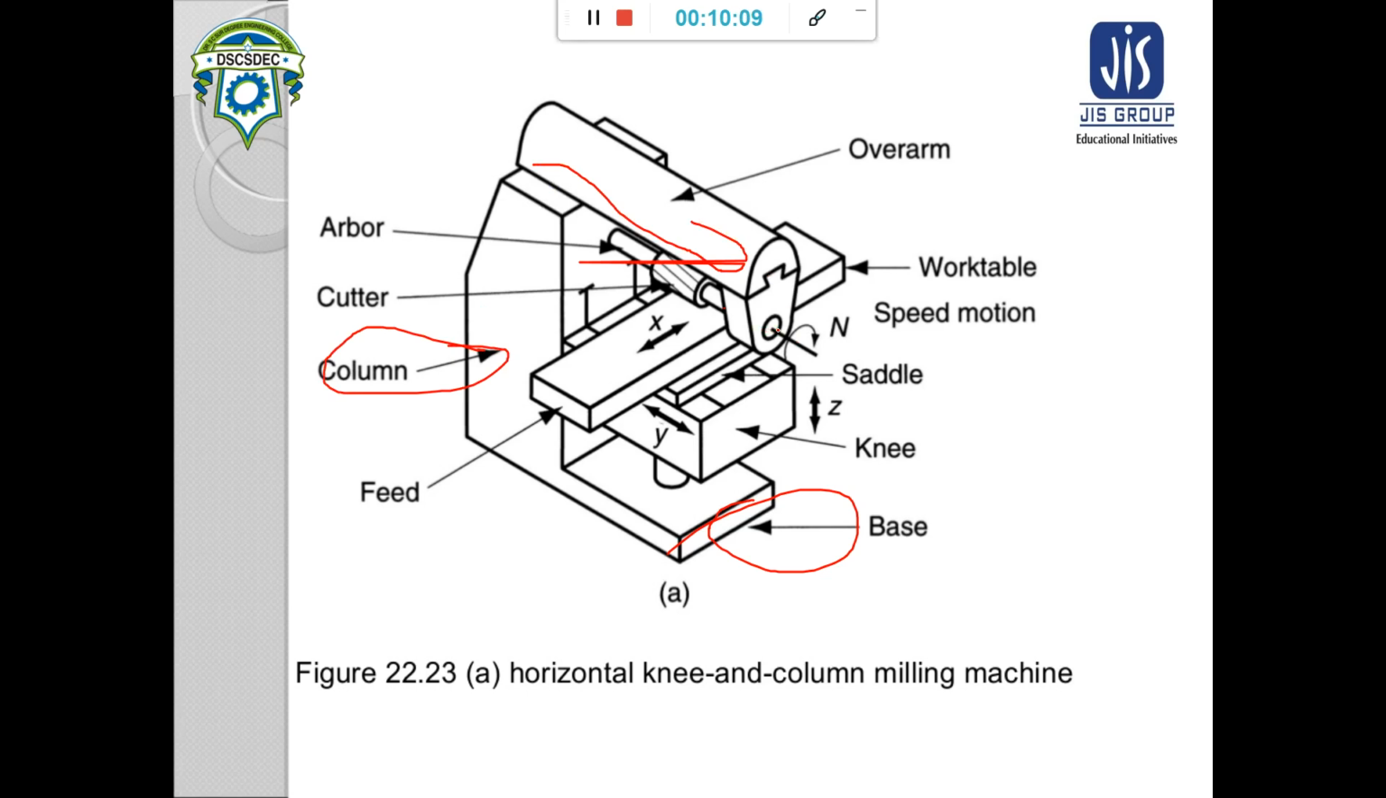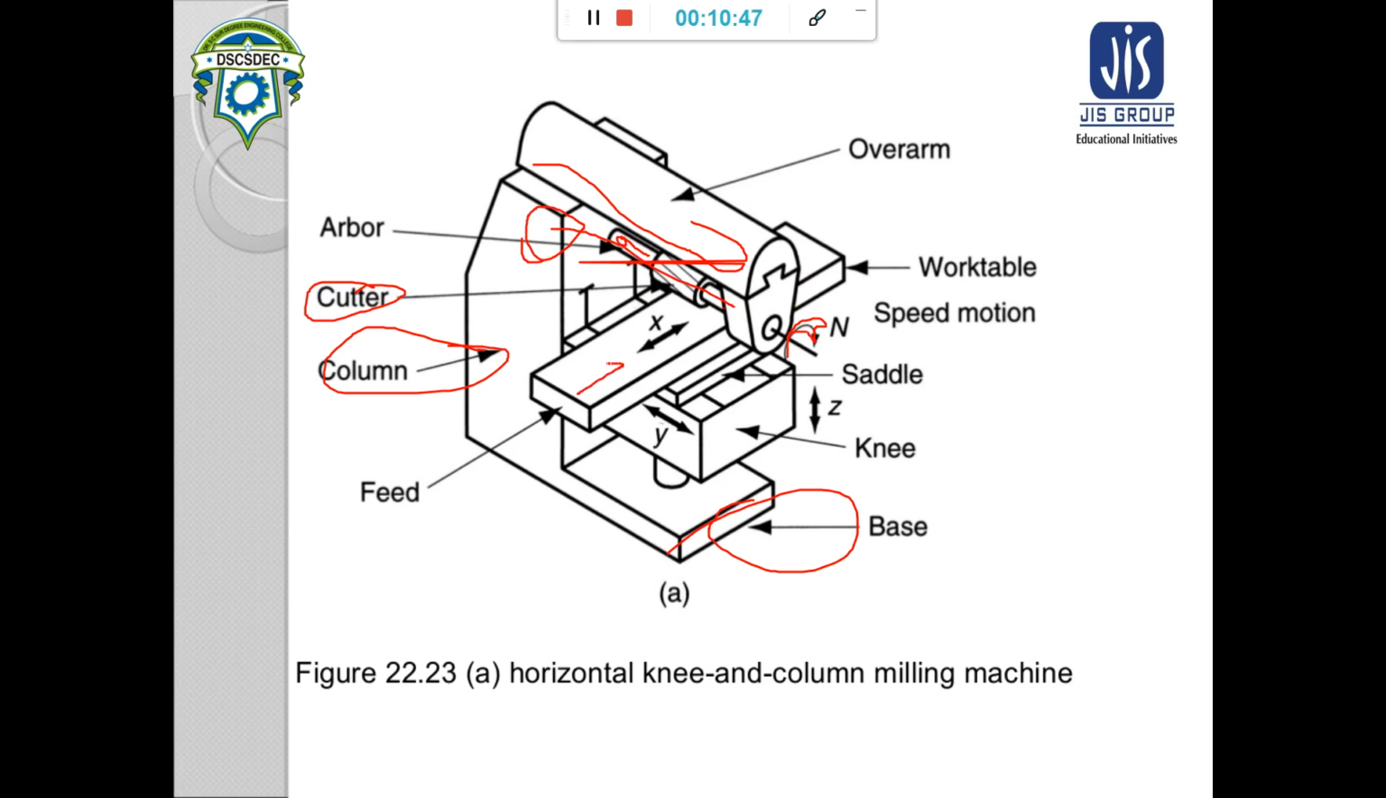On the overarm there is one arbor. What is an arbor? The arbor is the part where the milling cutter is fixed. This arbor can rotate along with the milling cutter. This is your spindle speed N, and it comes from the motor which is placed inside the column. This motor rotates the cutter along with the arbor.